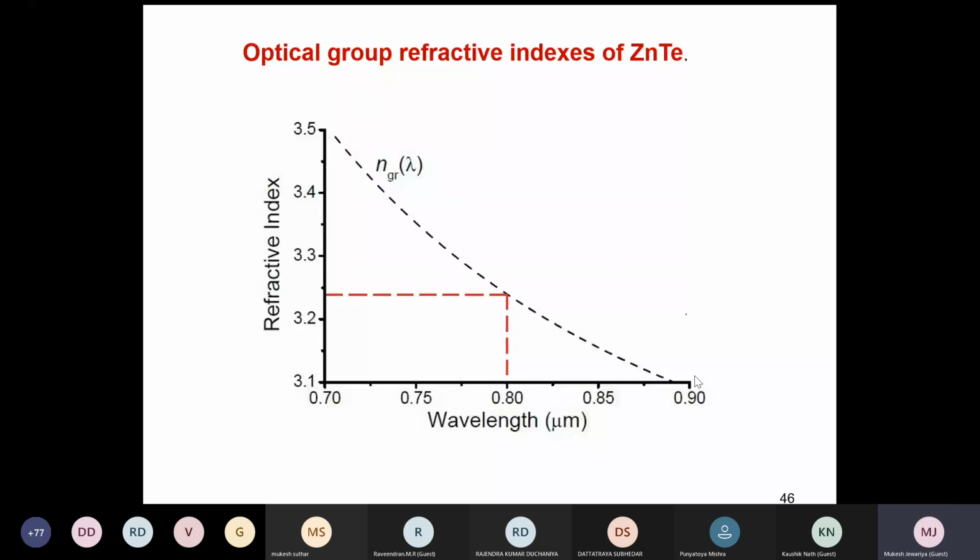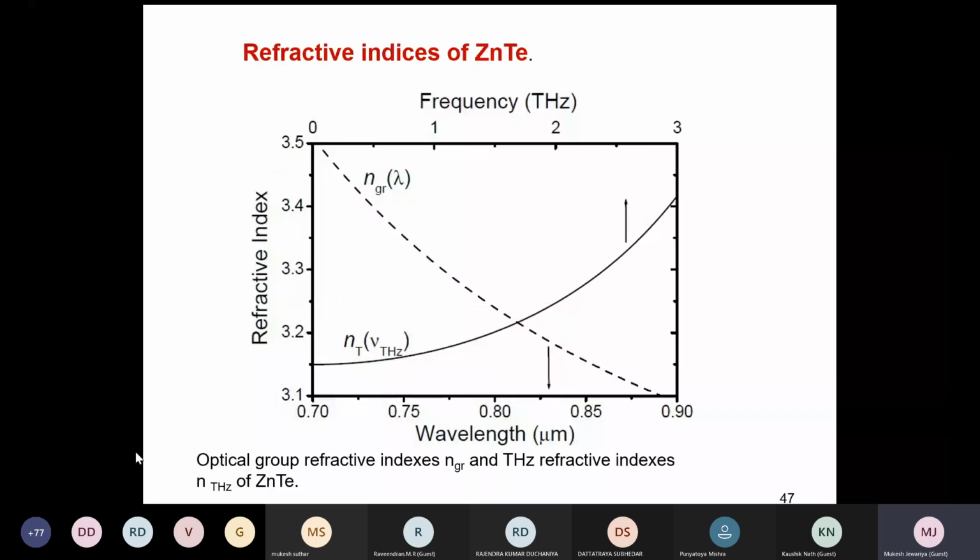Why do we use zinc telluride? Because you see the refractive index is matching: at 800 nanometer it is 3.27 or something like that, and the refractive index of this terahertz. At 800 nanometer they both satisfy, and that's why most people use 800 nanometer.